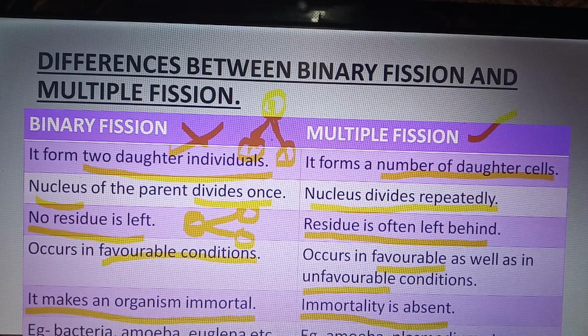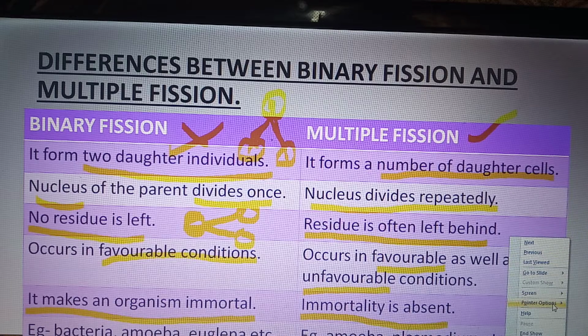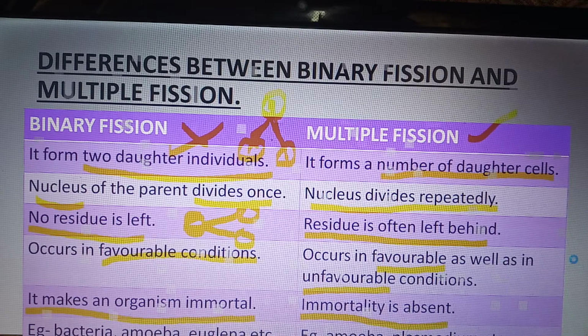Binary fission occurs in bacteria, amoeba, Euglena, planaria, etc., but multiple fission occurs in amoeba and plasmodium, etc. So these are the main differences between multiple fission and binary fission.